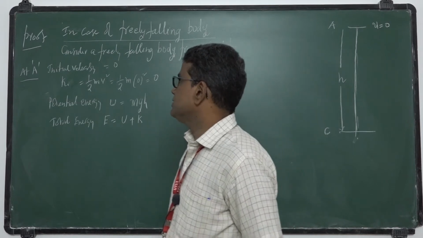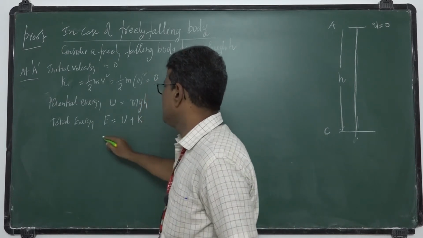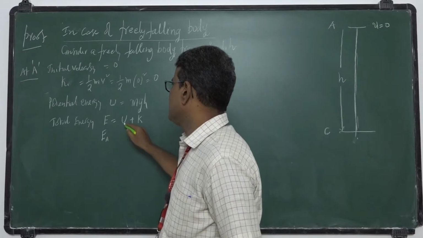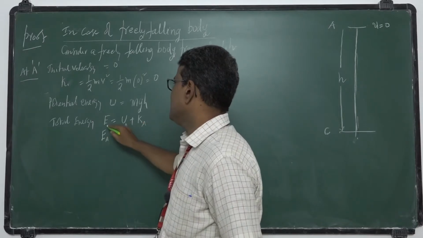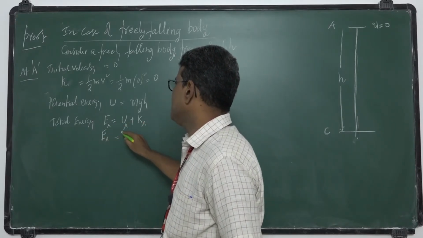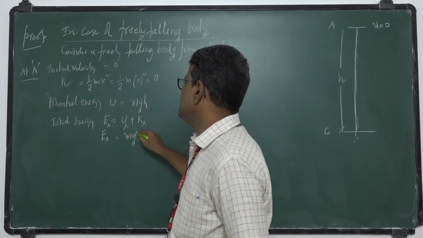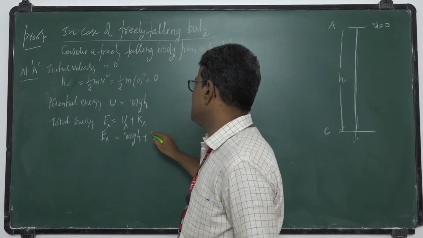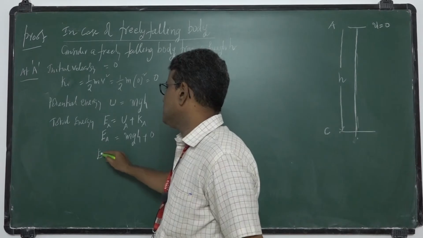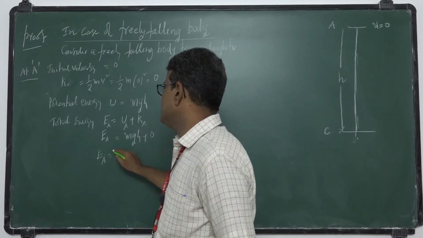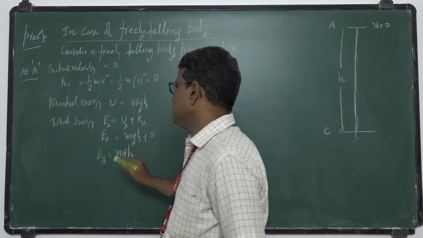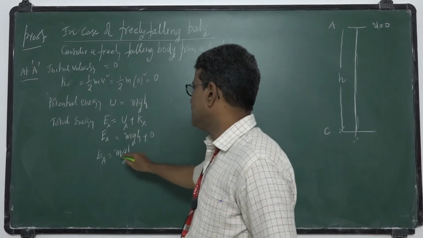So total energy at A, E at A, is mgh plus 0, which is mgh. Call this equation 1.